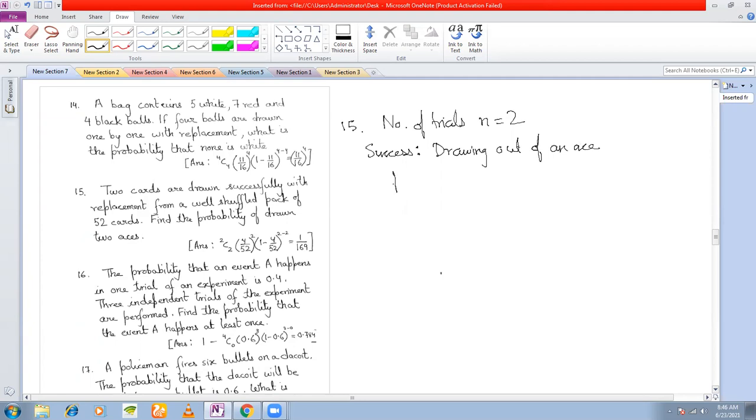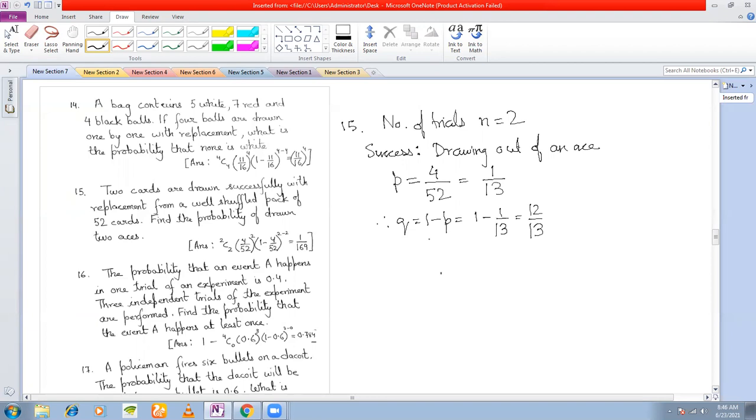Therefore, what is the probability of success in each trial? How many aces are there? There are 4 aces in the deck, right? Probability of success in each trial is 4 by 52, which is 1 by 13. Therefore, what is Q? 1 minus P, 1 minus 1 by 13, which is 12 by 13. Right? So we have got the value of n, we have got the value of P, we have got the value of Q.